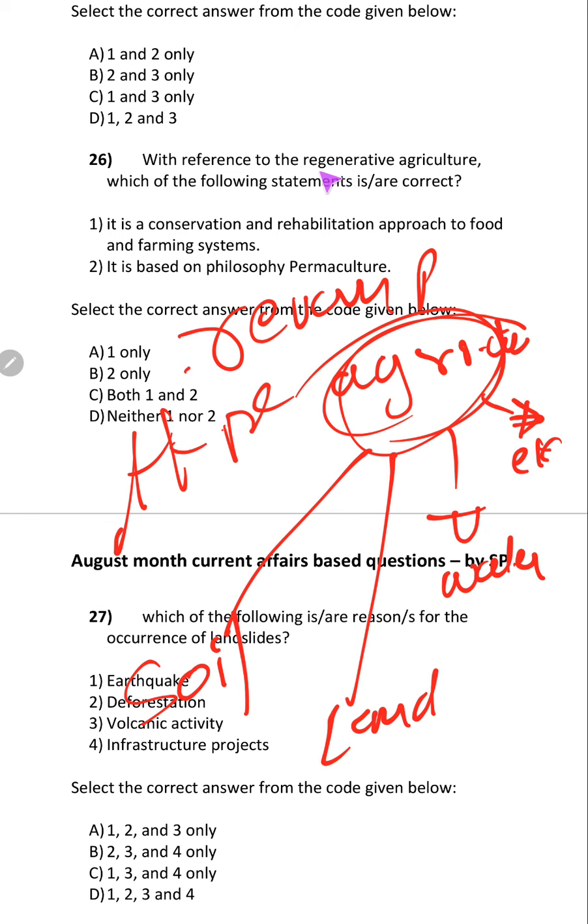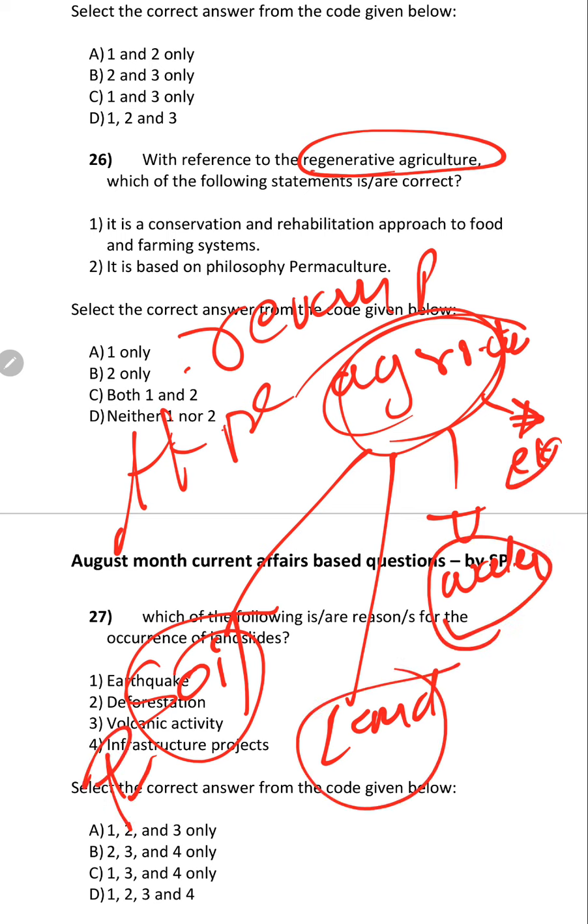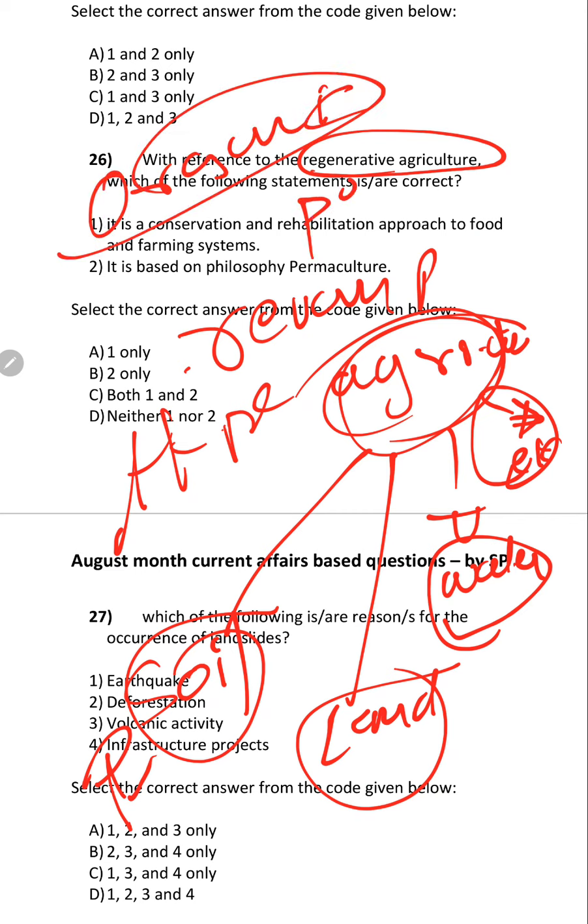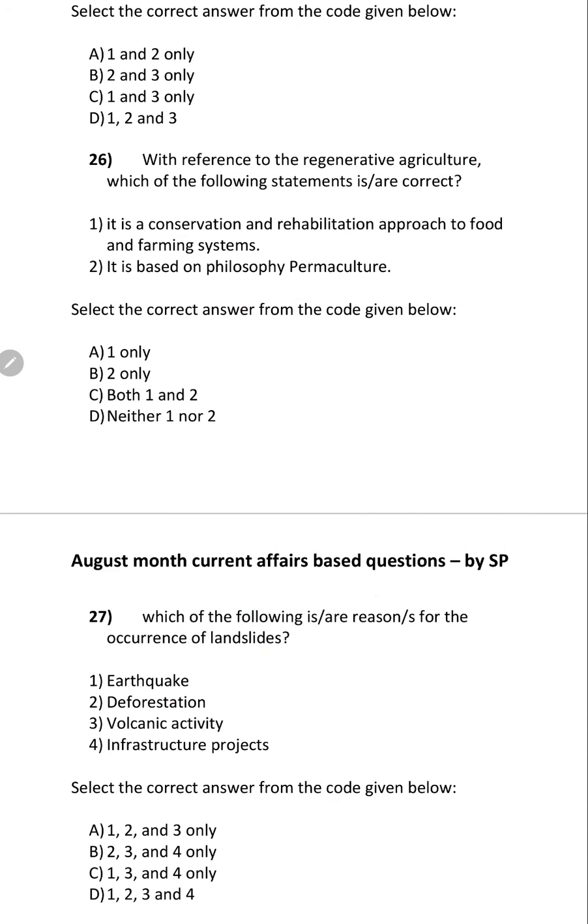So we are using regenerative agriculture to restore and increase the soil health, land and water. So we are going for organic methods or using some permaculture techniques. This is how regenerative agriculture works.